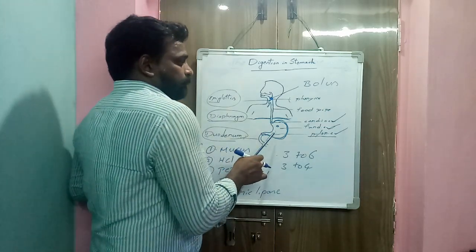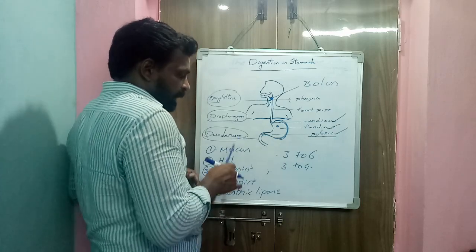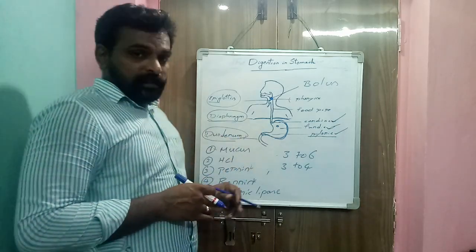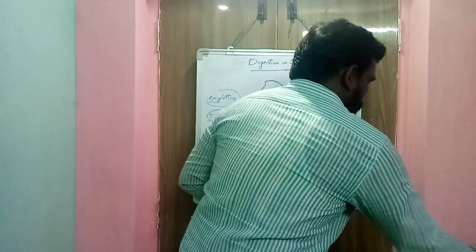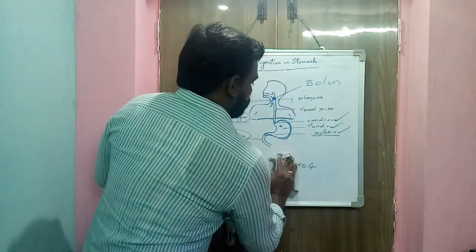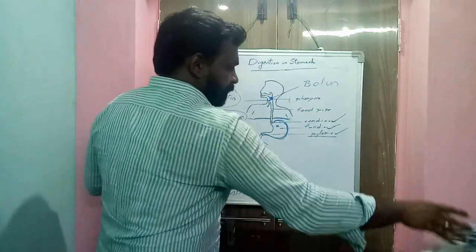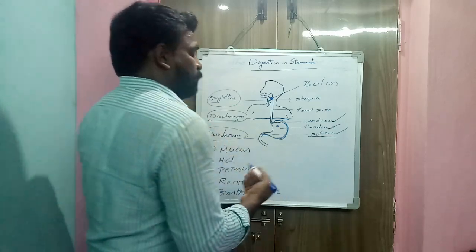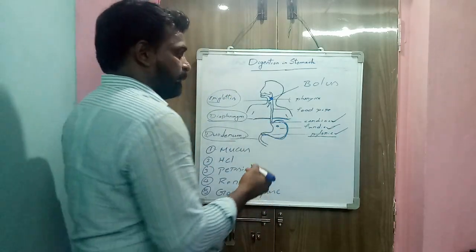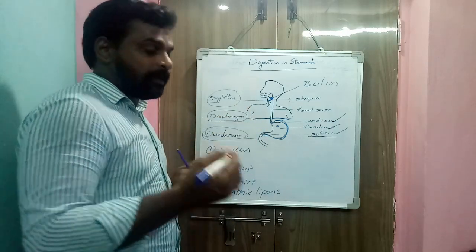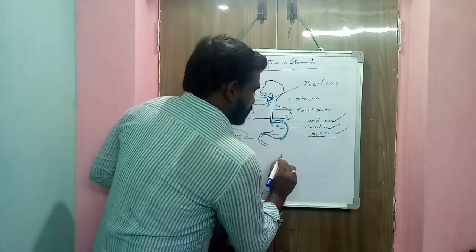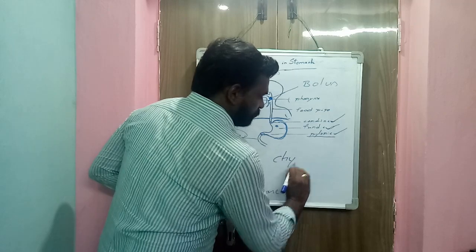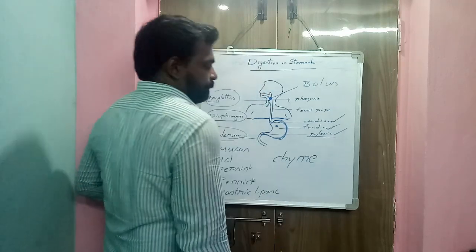Here food is mixed with gastric juice and converted into a pulpy mass or semi-liquid. The semi-liquid type of food material in the stomach is called chyme.